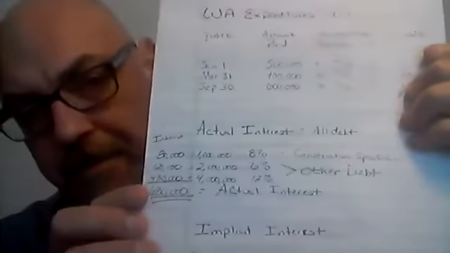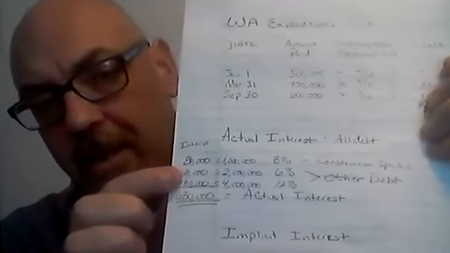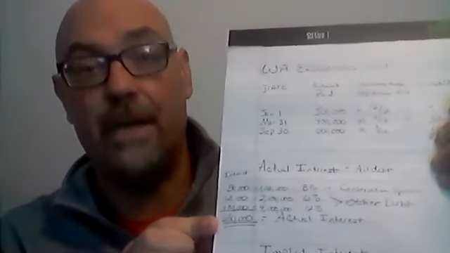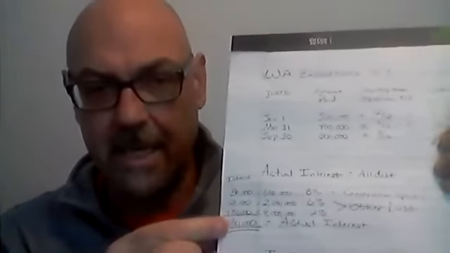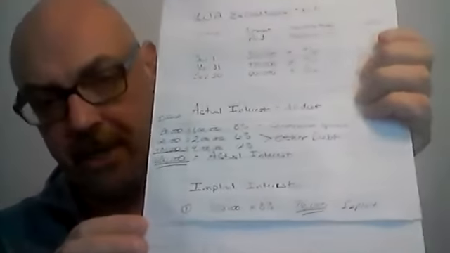So in the problem from slide 54 again, it tells us that this company took out a $1 million loan at 8% interest specifically for the construction of this building, but it also had a $2 million loan at 6% and a $4 million loan at 12%. Okay, so when you look at the actual interest payments off of all of these, it's going to total $680,000. So if a question asks what is the actual interest for the period, $680,000.